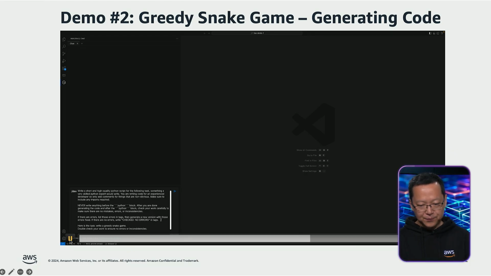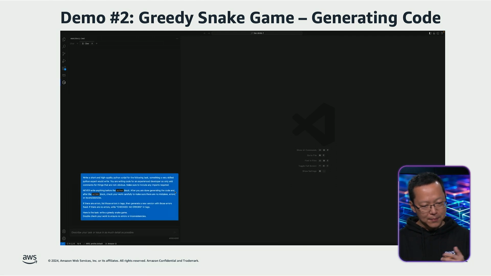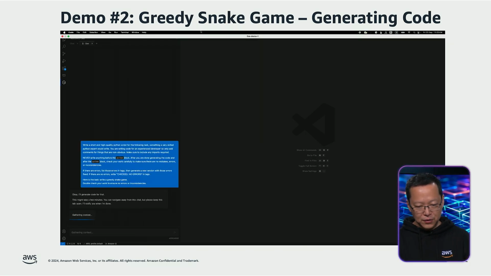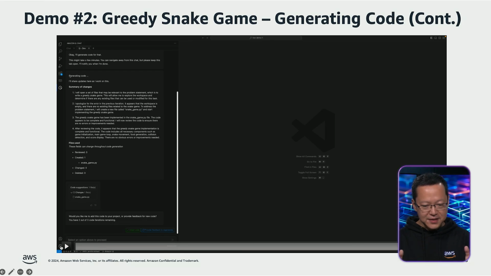After submitting, we will see Q responding, generating the code. Yeah, submitting. And Q responding, generating the code, which indicates that Q is in the thinking phase. Let's quickly review the output from the Q developer. First, let's examine the summary of changes section, which summarizes the thought process of Q in 4 points.